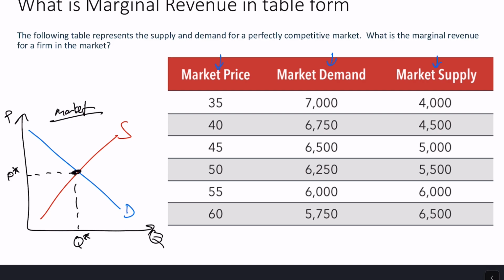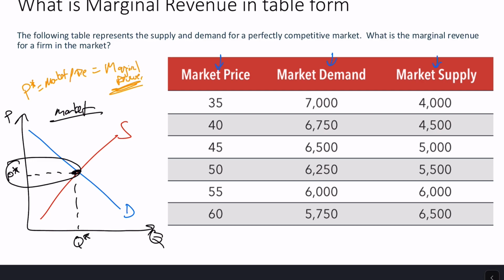What we just did on the previous slide says that P star, that equilibrium market price, just for perfectly competitive firms, equals the marginal revenue for that perfectly competitive firm.